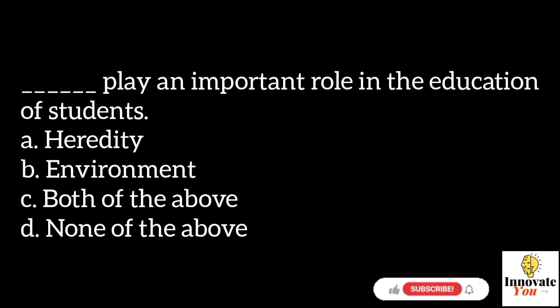Environment introduces a new dimension to educational experience. For education in the school to be effective, the environment needs to be conducive to learning, allowing the pupils space and time to interact with the learning and teaching process. Heredity and environment cannot act in isolation. Every individual possesses heredity. These traits develop in the environment for their nourishment. So, the correct answer over here is option C, both of the above.